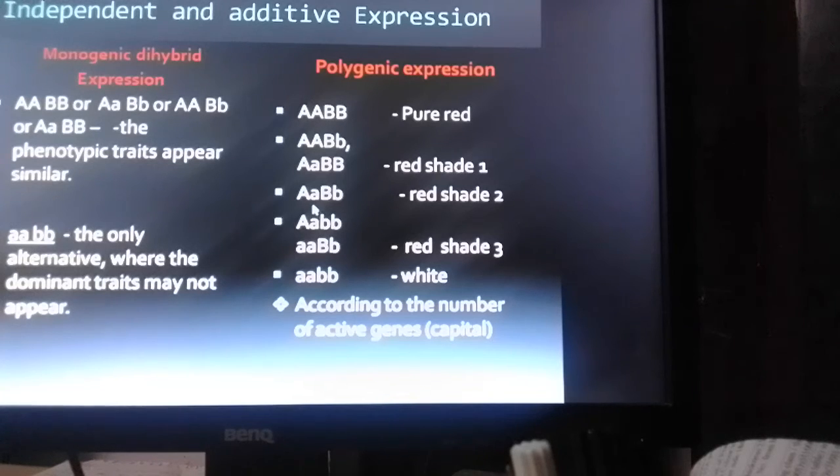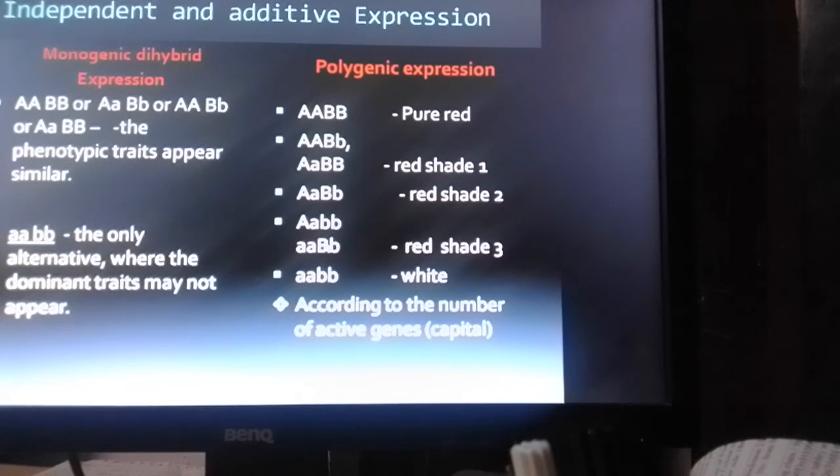But here, even though both genes are heterozygous, that is 2 active and 2 inactive, it will be producing an intermediate character that is less in intensity compared to that of the red shade 1.